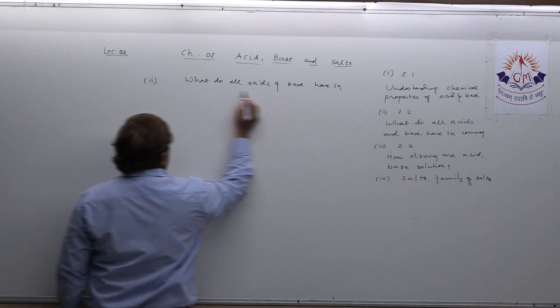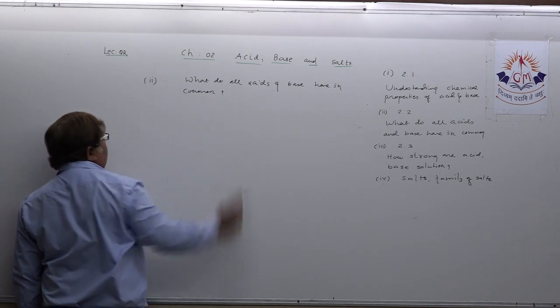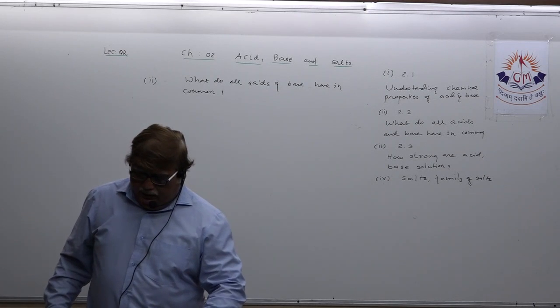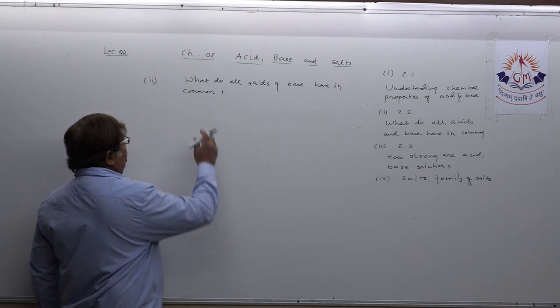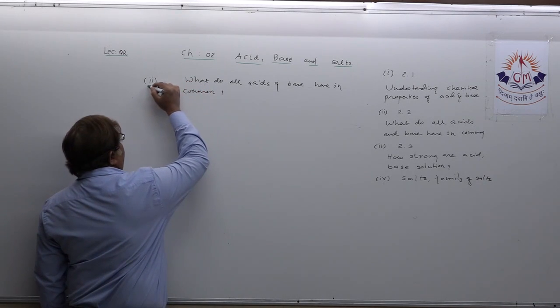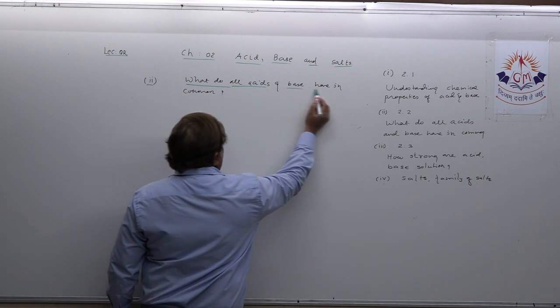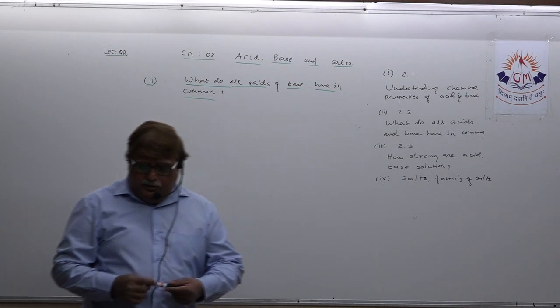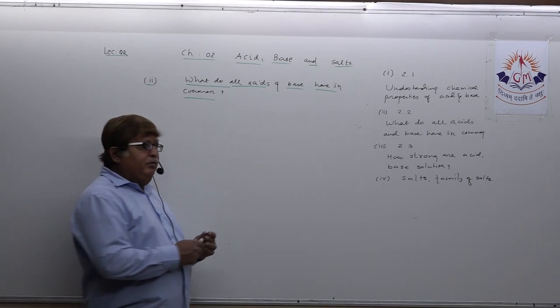Dear student, when we discussed this topic in the regular lecture, we discussed it by showing activities, activity 2.8 and activity 2.9. At that time one thing was clear in our mind: either it be acid or it be base, one thing is common between both.